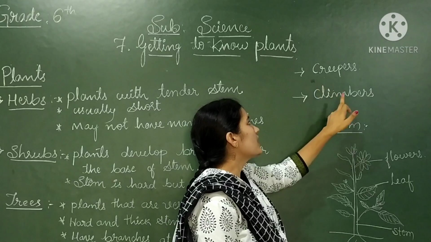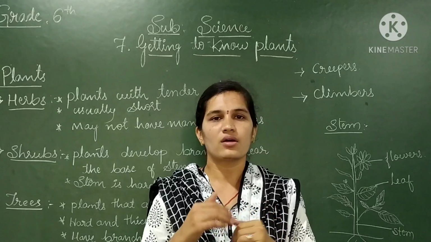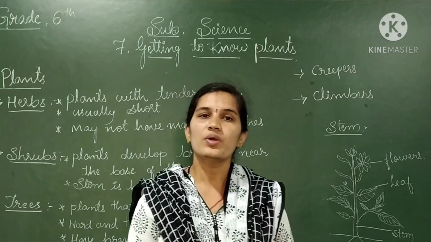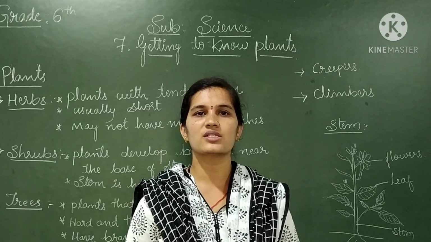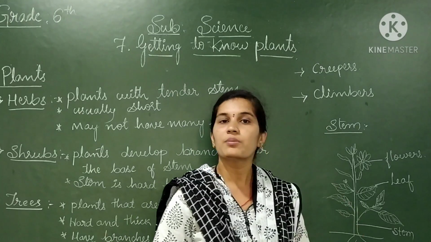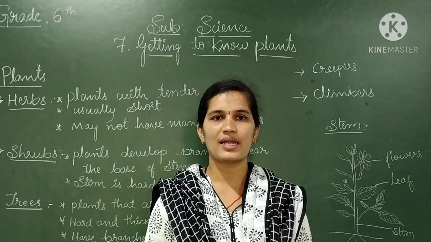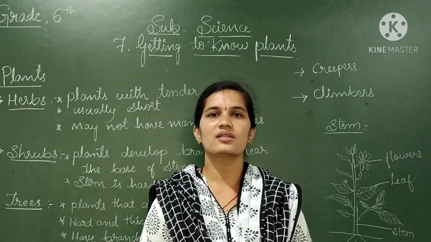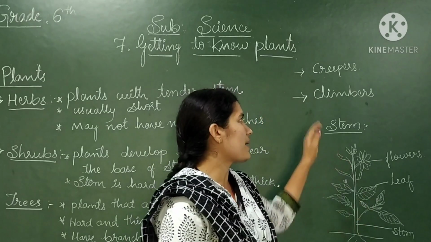Those are called creepers. And what are climbers? Climbers means they climb up. These are the plants which climb over other trees or take the support of other things for their growth. For example, the money plant. As a decorative item, we plant a money plant at home, and it takes some support from a thread or something else and spreads over the sheet. That is called a climber.